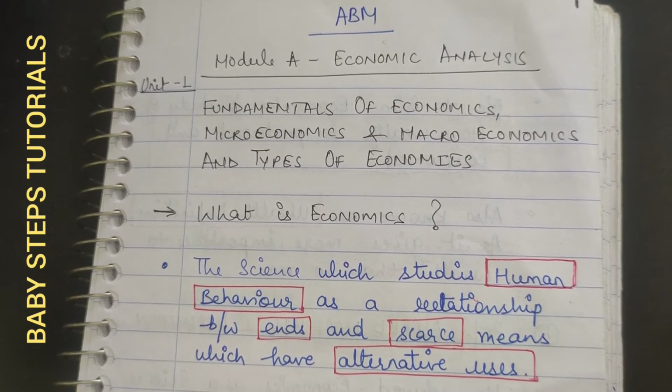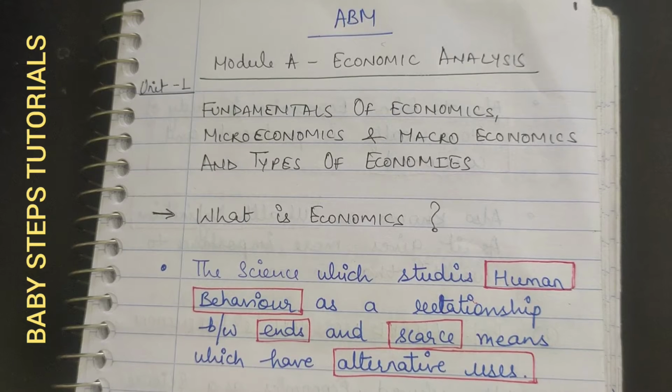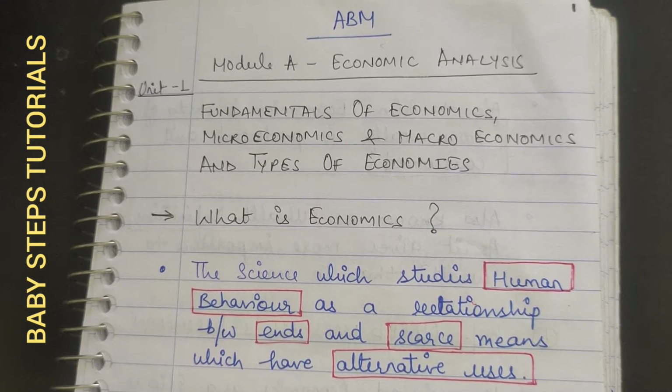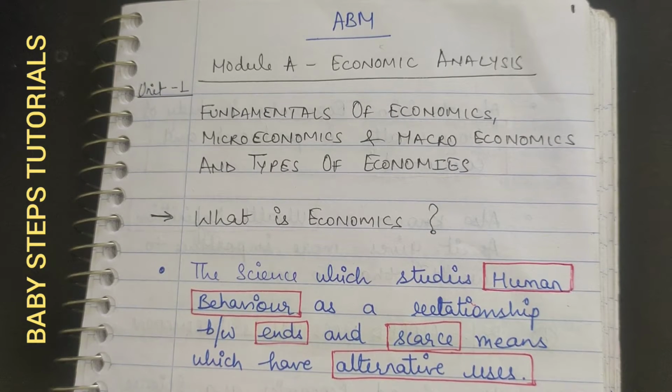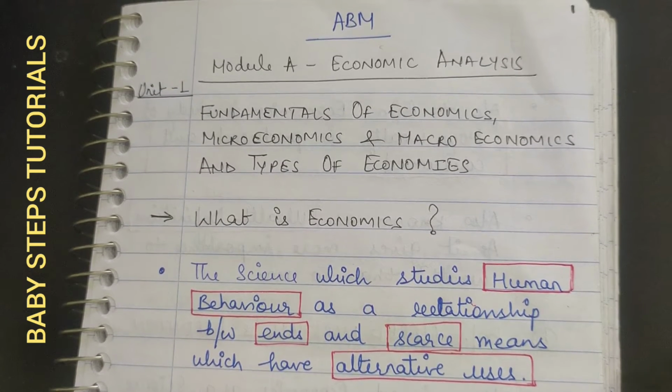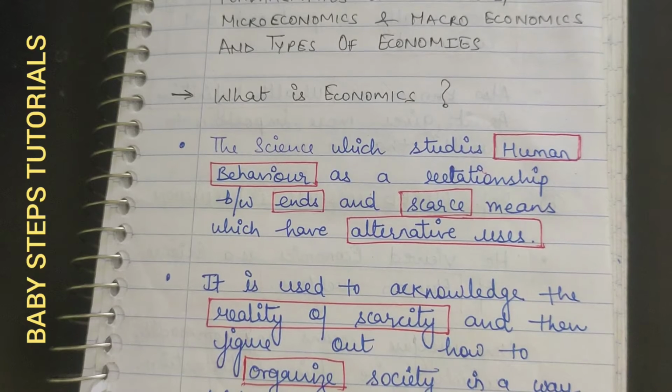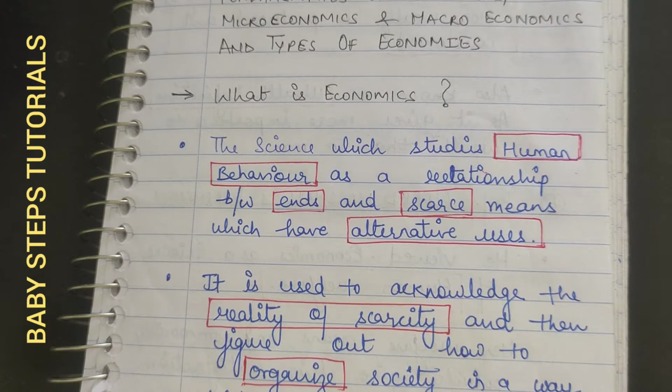Today we are going to start with the ABM CIB ABM first module, Module A, which is economic analysis, and we are going to start with Unit 1 of this module. Now, what is economics? We have given a definition here: economics is the study of human behavior, the relationship between ends and scarce means which have alternative uses.